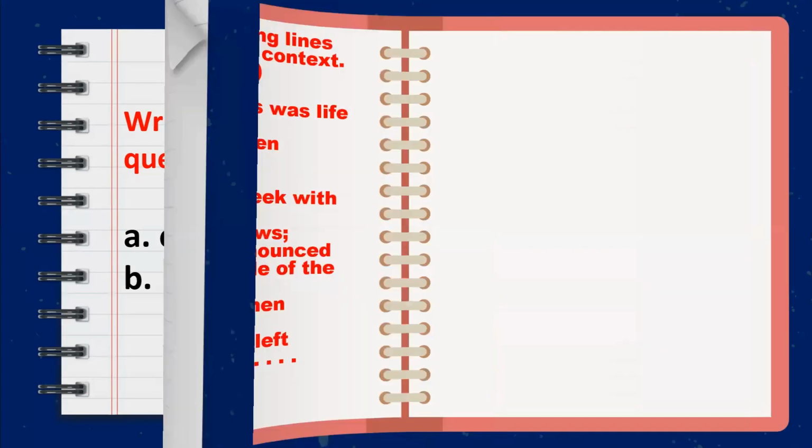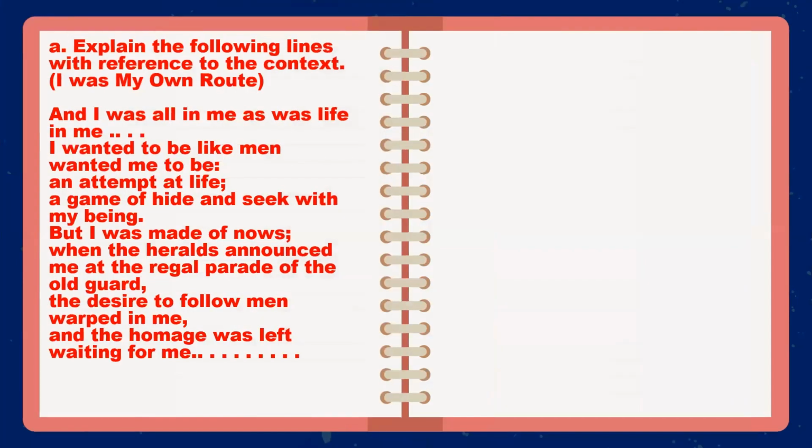Let's say question number A. Explain the following lines with reference to the context. There is a poem, I Was My Own Route, and you have to explain it.